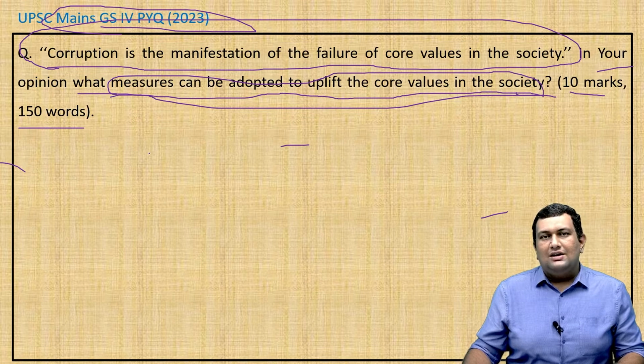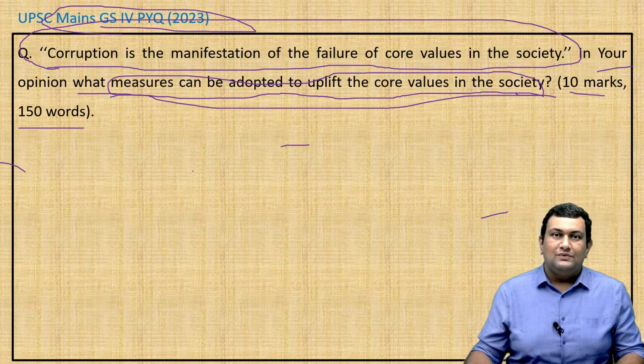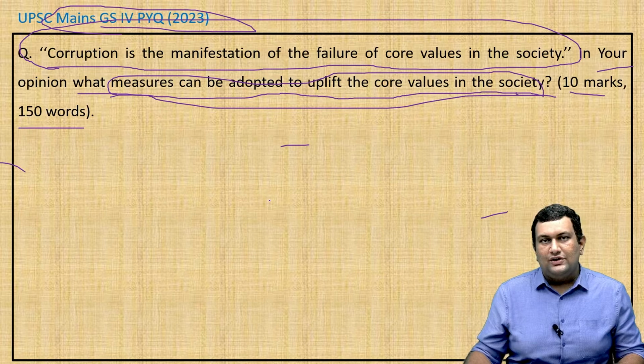So you can give value-based education. That's an important one, and you can even quote examples or case studies with regard to this. For example, you can talk about Japan, how they focus on value-based education at the elementary level itself. Then you can talk about the role of family and community. That also plays an important role.